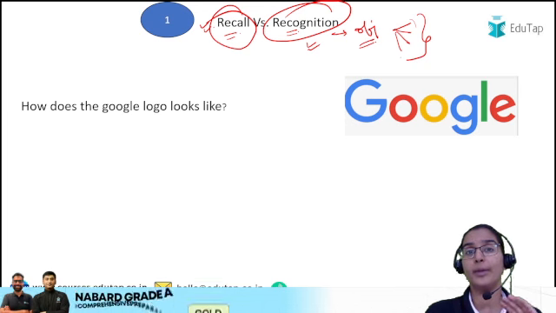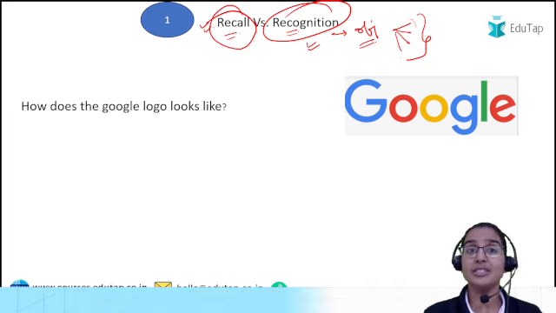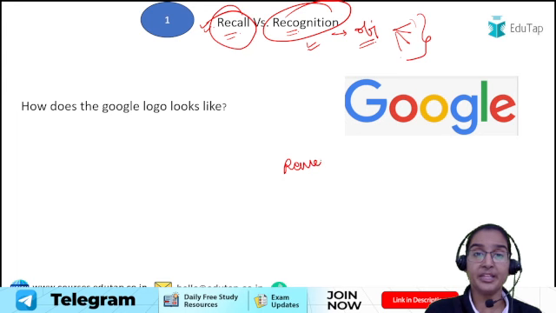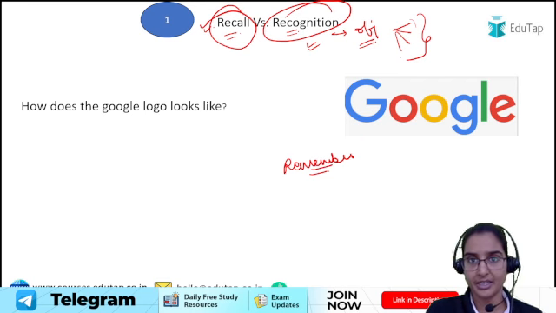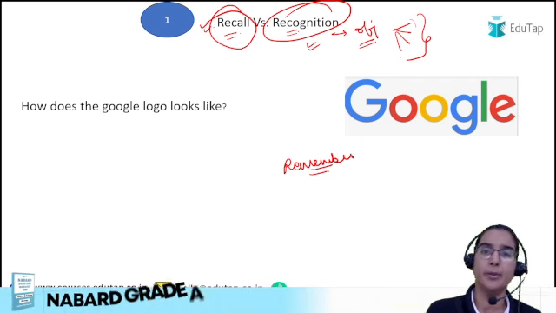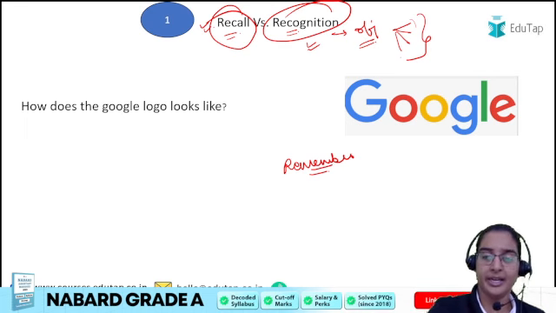Only then you will be able to write very smooth, very fabulous answers in your examination. So the first thing is that recall. If you are preparing for the descriptive part, then you should remember the facts, you should remember the objectives, you have to remember what you are supposed to write in the descriptive part. Otherwise you will not be able to write good answers, right? So the first requirement is the recall, right?